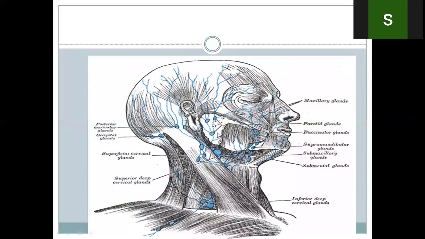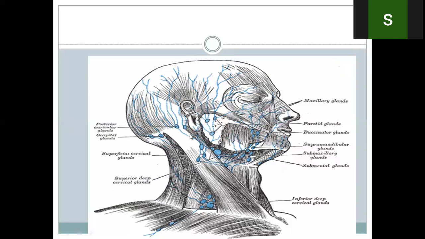Okay, these preauricular and parotid nodes also drain the middle part of the skull. This whole middle part of the skull drains into the preauricular or the parotid nodes. So this middle part of the skull drains into the preauricular nodes.